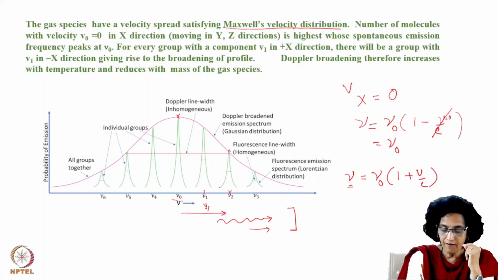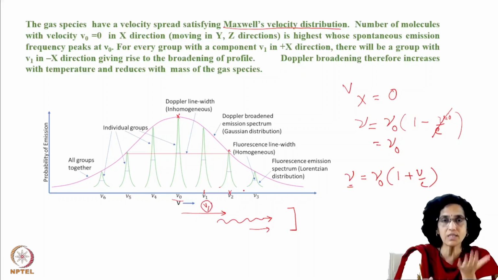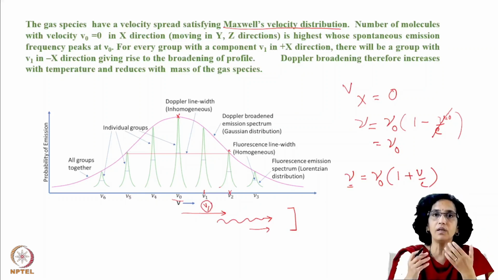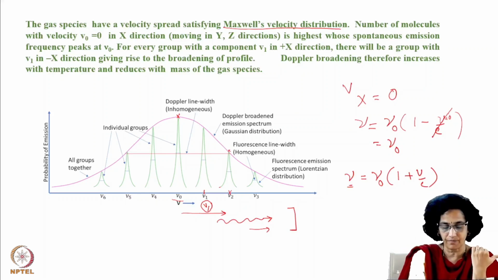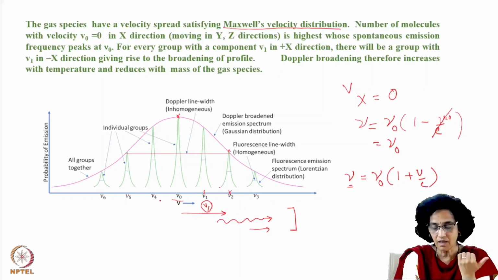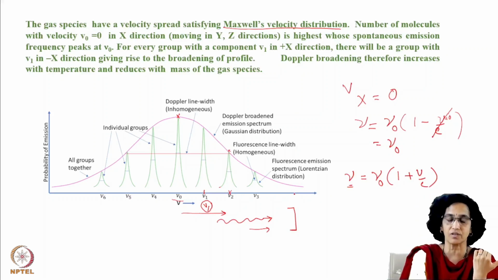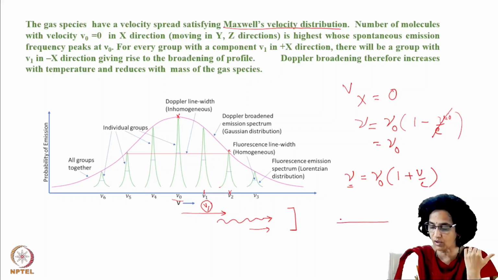Now, for every group of molecules with a velocity v1 in the x direction, you also have an equal number of molecules moving in the minus x direction. That is, they are minus v. They are not moving in the positive x direction, but going in the reverse direction. The molecule is moving like this, but suppose it is emitting in this direction.